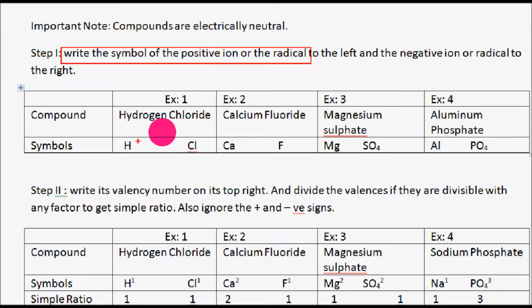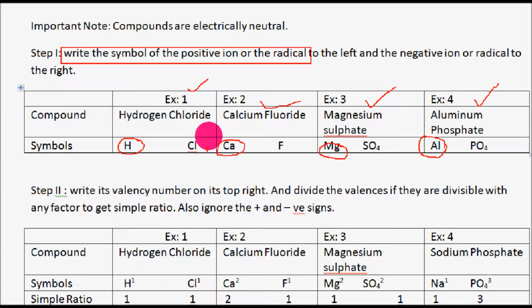You can see I have written hydrogen here and calcium here on the left side, and magnesium sulfate on the left side, and aluminum phosphate on the left side. I have taken 4 examples: hydrogen chloride is one example, calcium chloride the second example, magnesium sulfate the third example, and aluminum phosphate my fourth example.